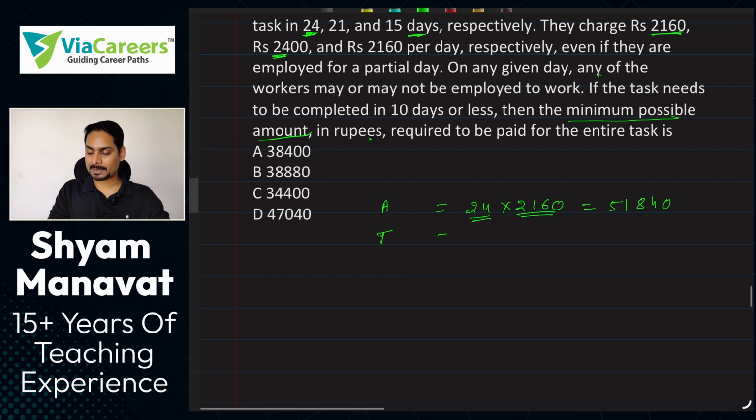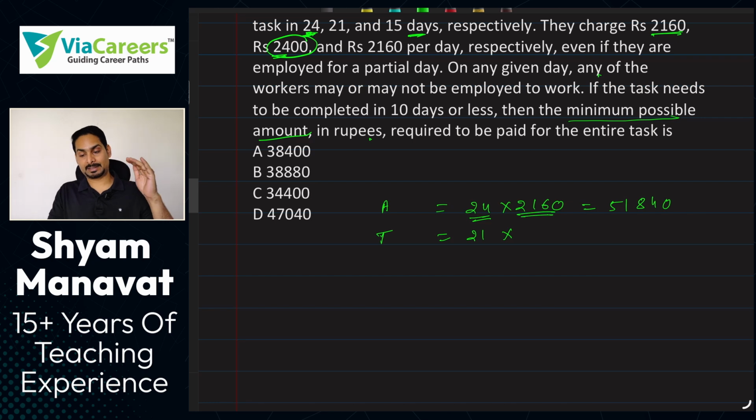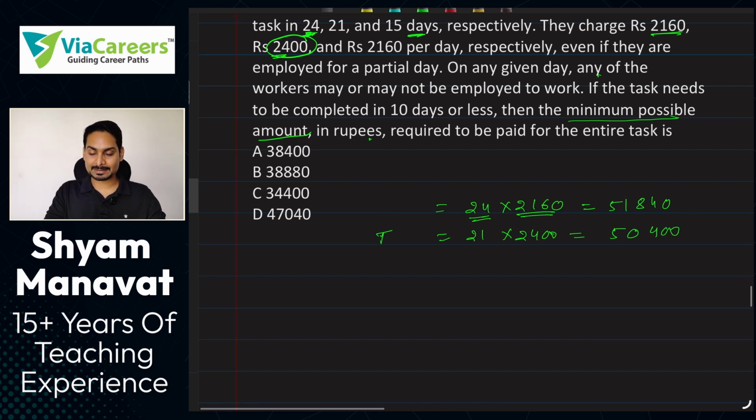Then the next one is Tarun. Tarun is working and completing the task in 21 days, but he's charging higher than that per day. So he's working for less time, but he's charging more. Let's see how much total he's charging compared to Arun. It's 50400, less than Arun. So to complete the task, not just looking at time, Tarun is overall cheaper than Arun.